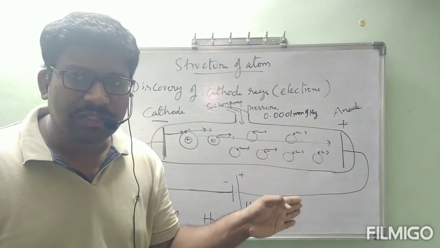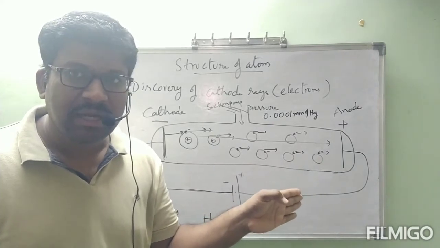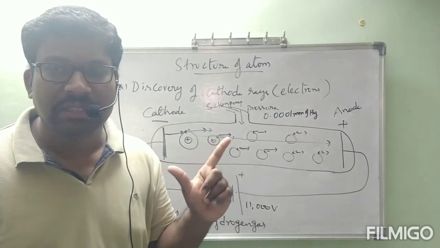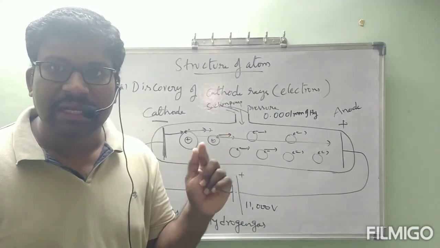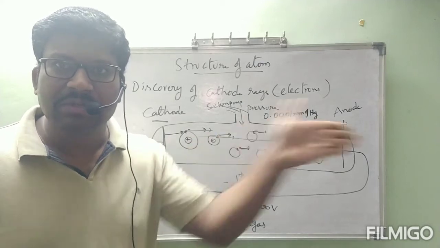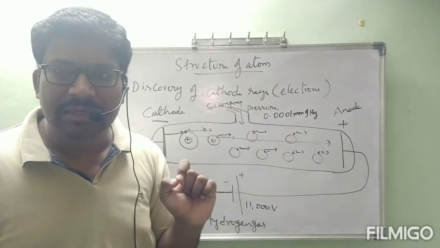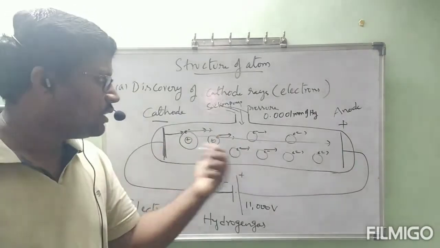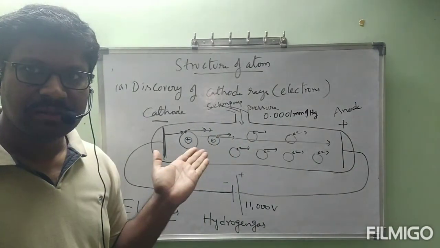Why are these moving towards the positive charged plate? If you think like that, definitely these particles must contain negative charge. Definitely, if they contain negative charge, then only they will be attracted towards the positive charge. Is it correct or not? How can we say that about these particles which are coming out? Actually, we cannot see these particles now.